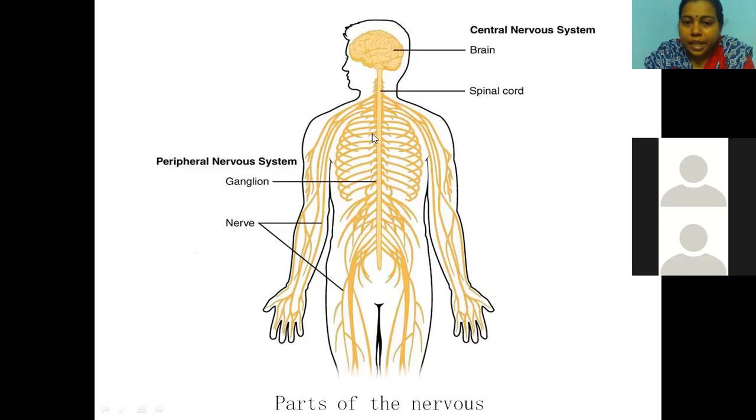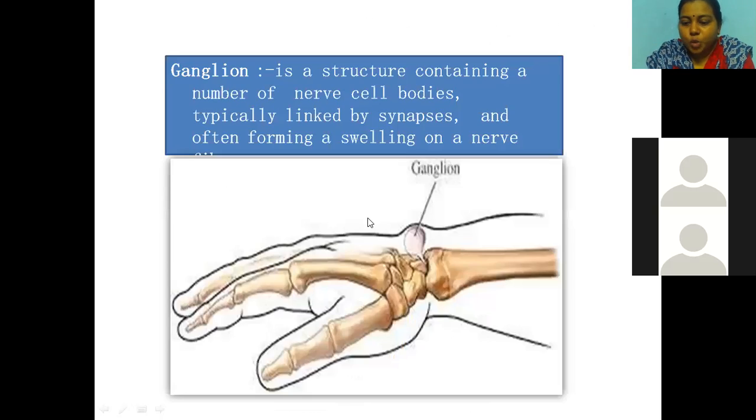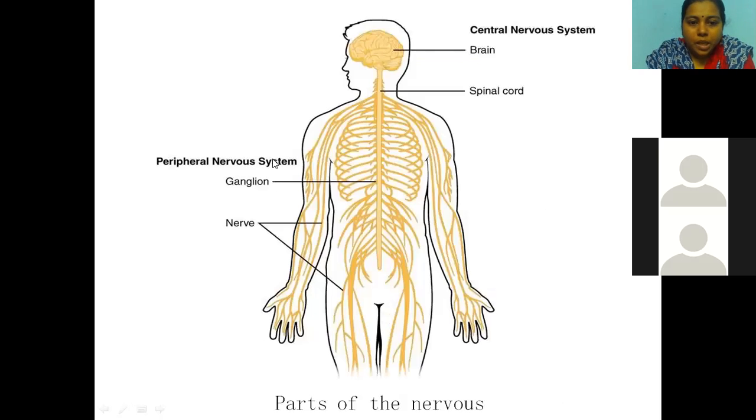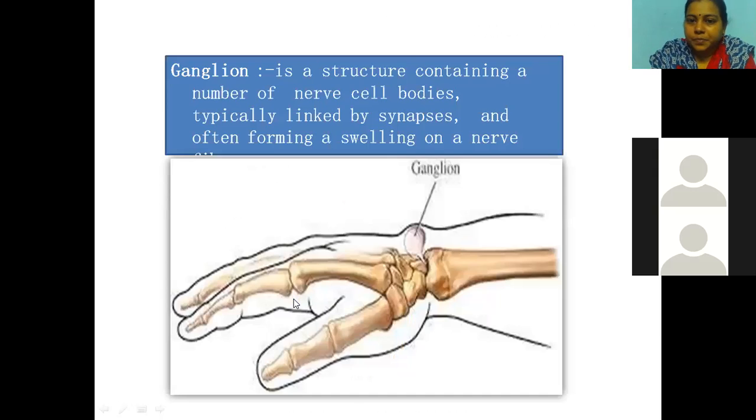We can say it is enclosed in the vertebral column, as these two are very sensitive parts, right? Brain and spinal cord. These two are sensitive and vital parts of the body, right? So they are well protected, the brain with the cranium, whereas the spinal cord is protected with the vertebral column. In this way, nerves are distributed in our human body. Peripheral nervous system, ganglions, nerves, all these are different parts of the nervous system.